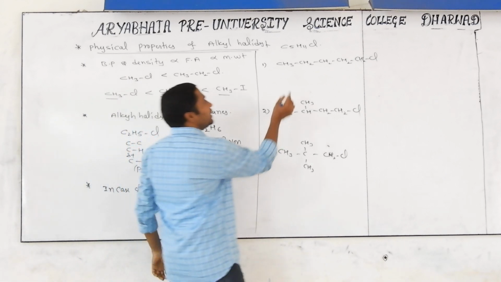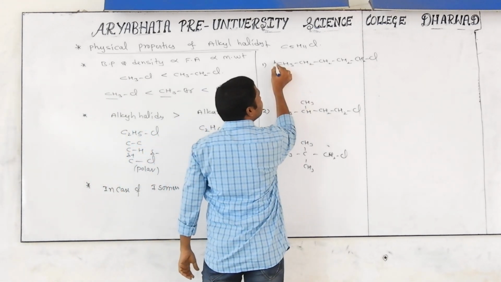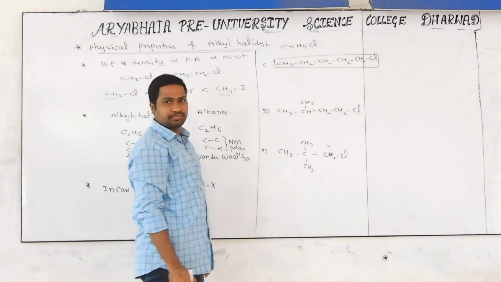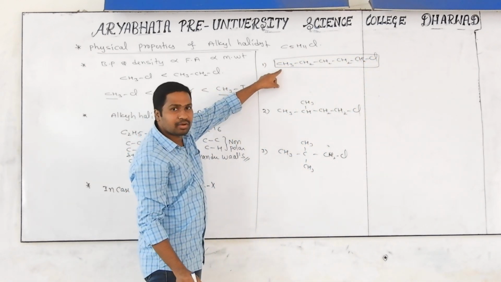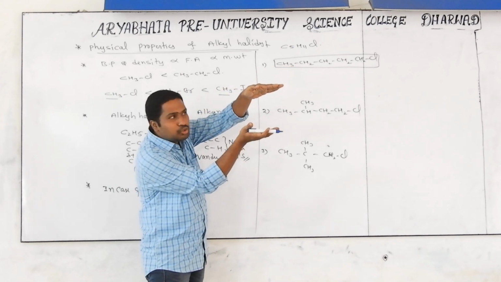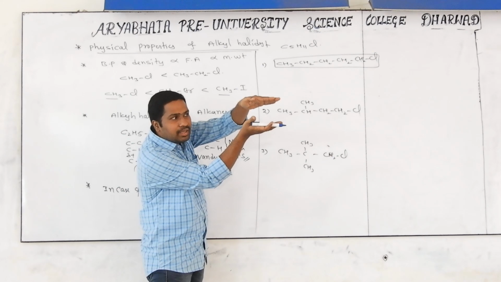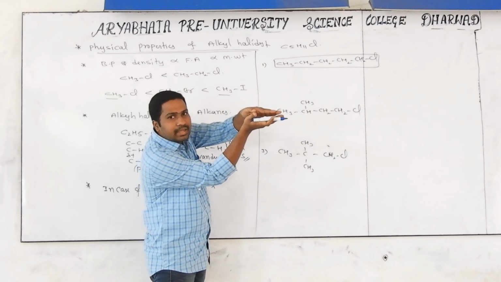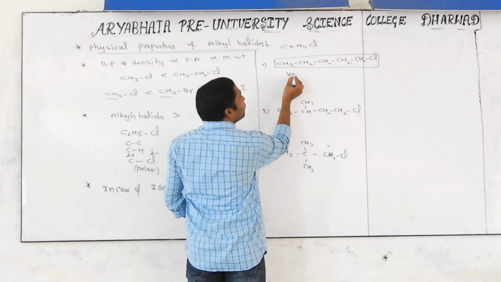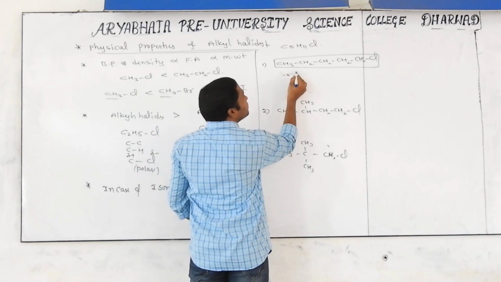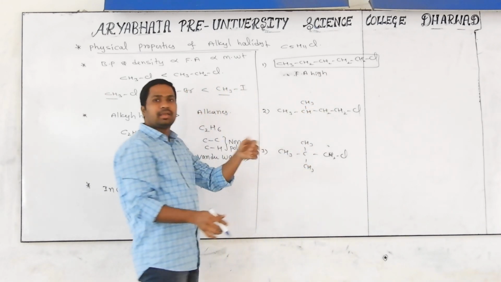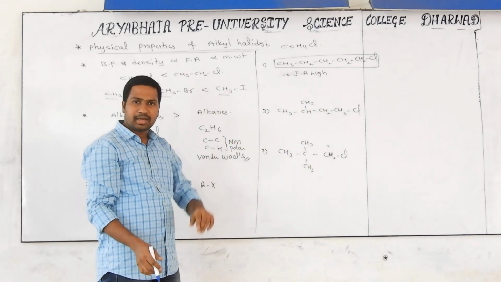Why? Because the first molecule is a straight line molecule. If you take this liquid, all molecules are lined up like that, straight. Due to the straight line structure, the contact area between the molecules will be high. If the contact area is high, the force of attraction will be high. If the force of attraction is high, the boiling point as well as the density will be high.